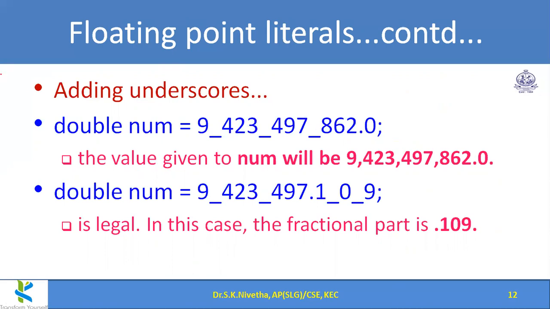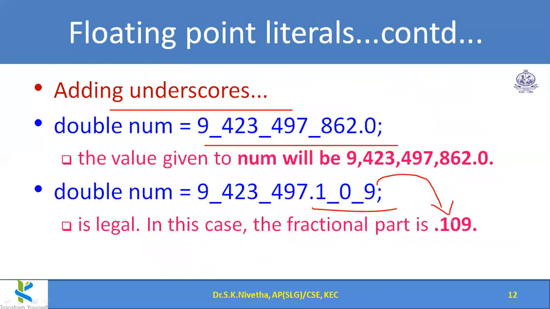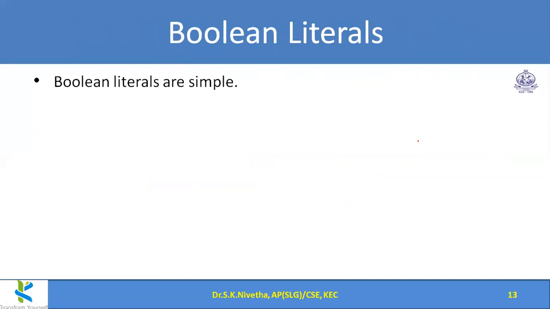Now, similar to integer literals, we can add underscores here also. You could see both on the decimal value side and also on the fractional part side. So here also I can include underscores. So this 1_0_9 is considered as 0.109. And here this number is considered like this. So this also we can use, you can remember that.